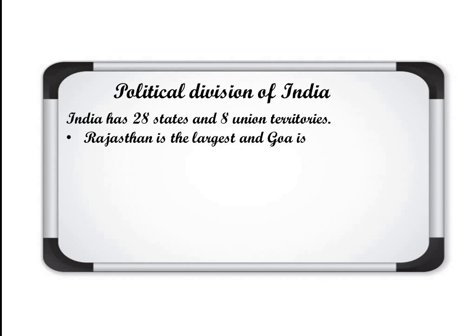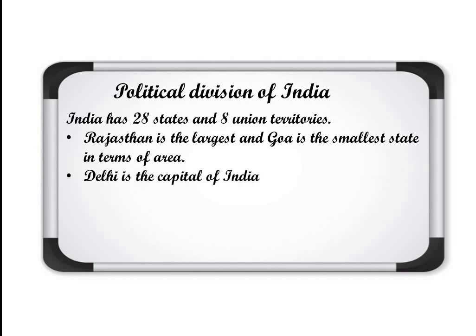Rajasthan is the largest and Goa is the smallest state in terms of area. Delhi is the capital of India. New Delhi, the capital of India, is also a union territory.